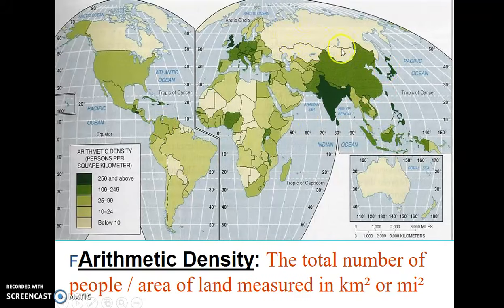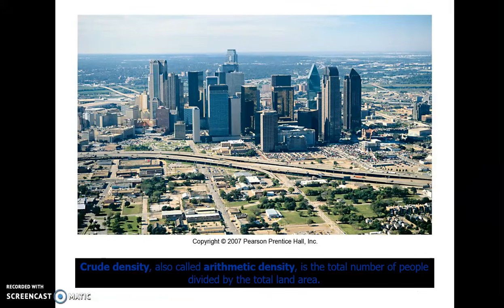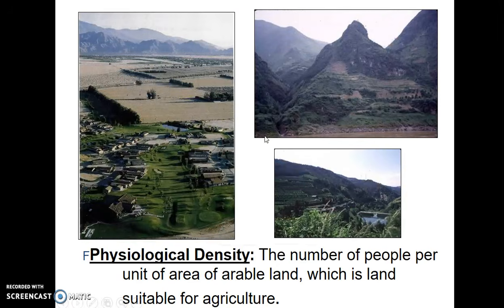Russia is the largest country in the world in terms of territory. Canada is a very large country. Brazil is a large country. China is a large country. United States is a large country. Australia is large. So they're going to have what seems to be less dense populations just because we have more land for that land area. So again, this is representing the density. People cluster. That's why arithmetic density is not the best density. It's not always accurate when you're looking at it.